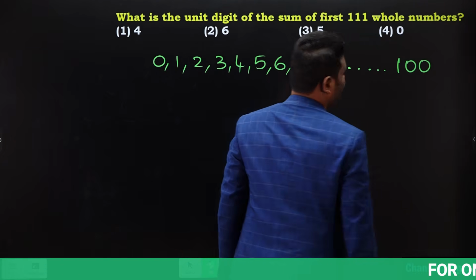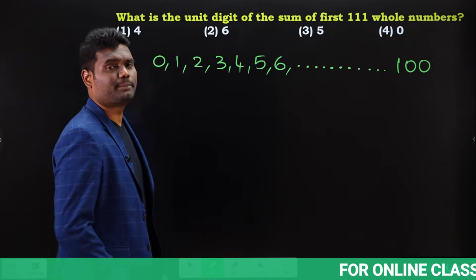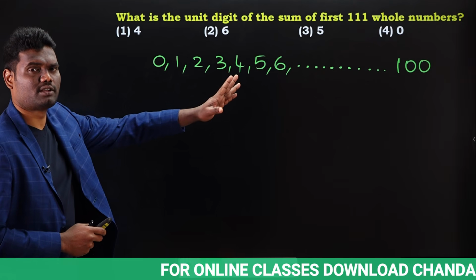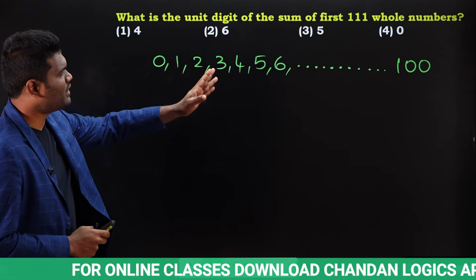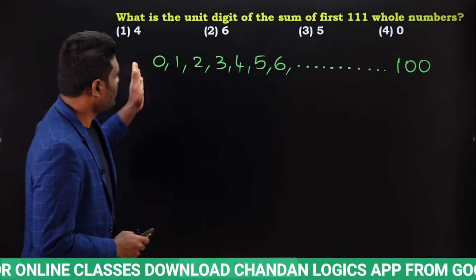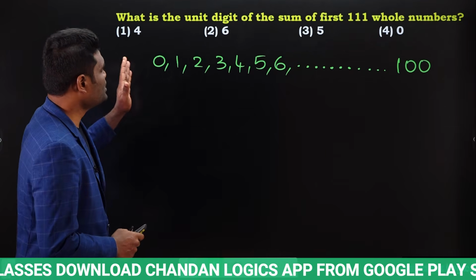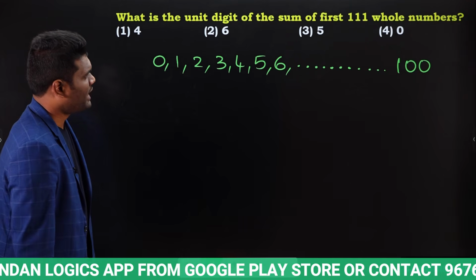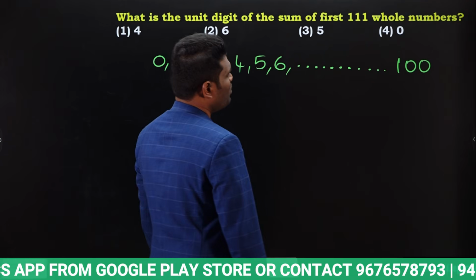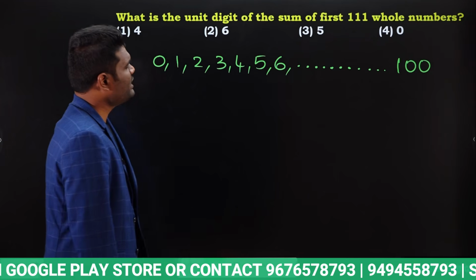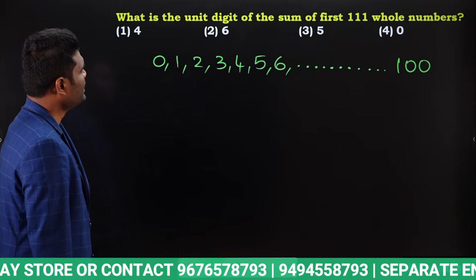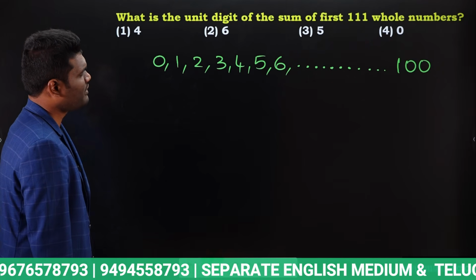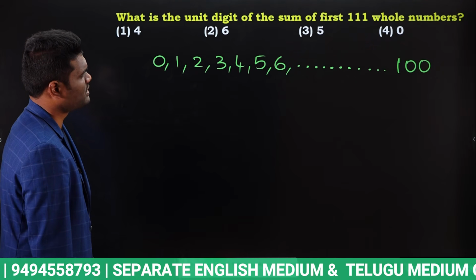We already know 1 to 100 are natural numbers. Now the question is saying whole numbers, so 111 whole numbers means 0 to 100. We need to find the unit digit.